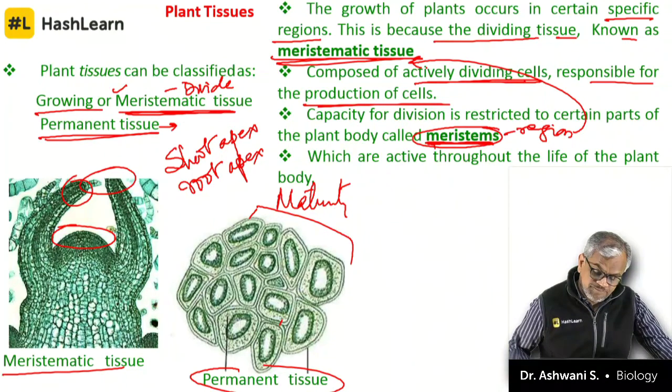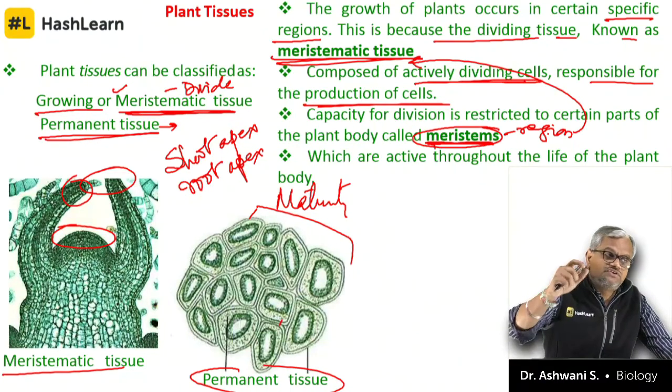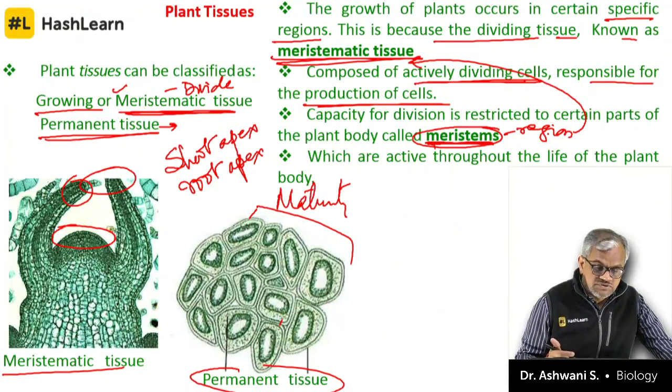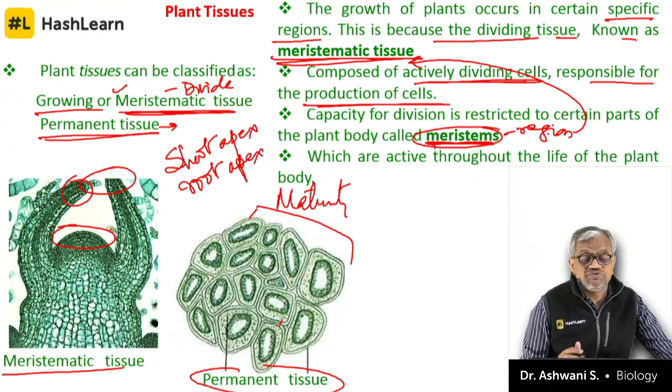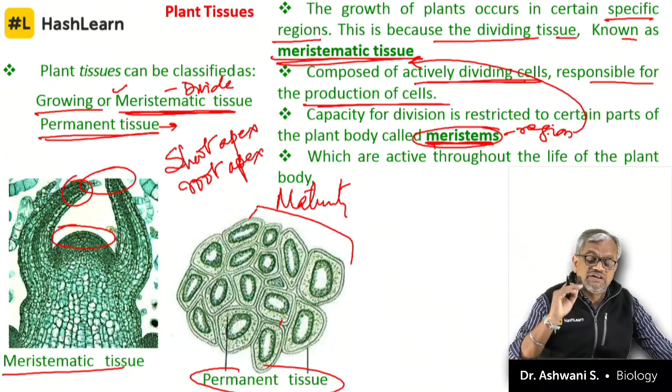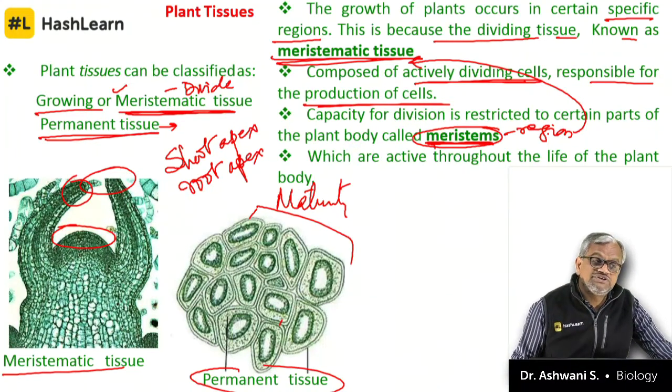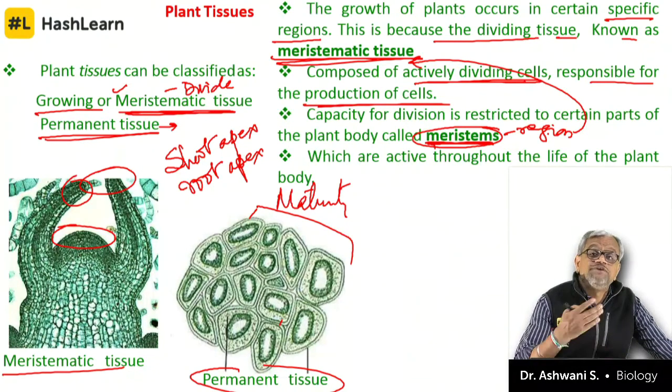Right? Capacity of division is restricted to certain part of the plant body. The region in which division prevails is called as meristem. And permanent tissues are the tissues which have reached to the level of maturity. Means they have stopped the division, but still they have a capacity of differentiation, de-differentiation and redifferentiation. They can be further proliferated.